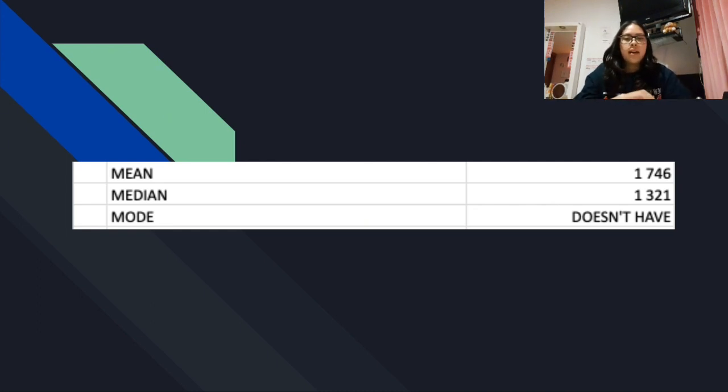So then I got the mean, which was about the raw data because I didn't group it. I just took the values exactly how they were. The mean was 1,746, the median was 1,321, and we didn't have a mode because none of the values repeated each other.